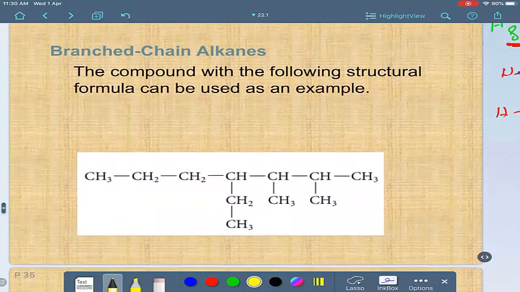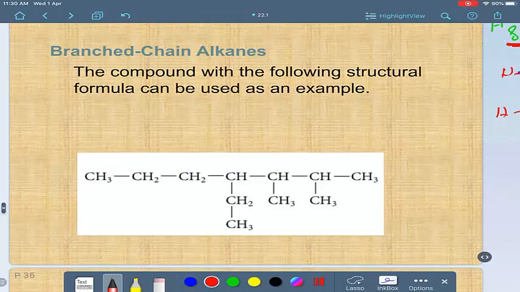Look at this example and you will understand everything. This compound has a long chain, look, carbon here, but the longest chain is 1, 2, 3, 4, 5, 6, 7.